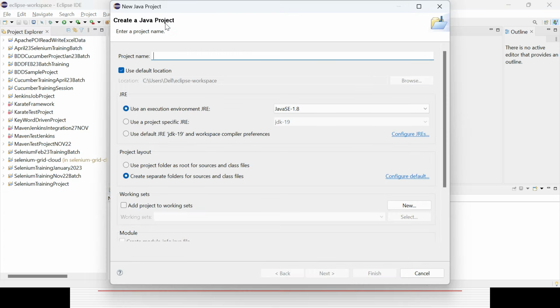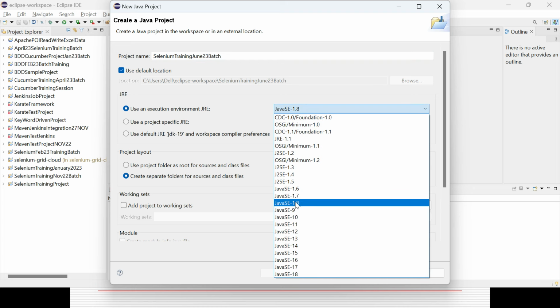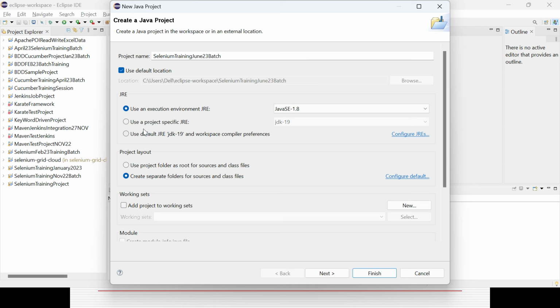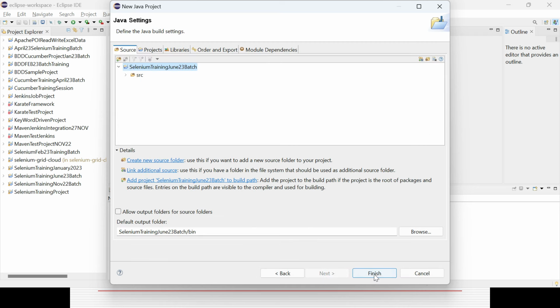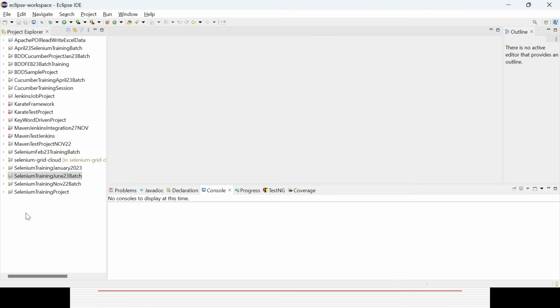Once you create the Java project, by default all the Java packages, classes, interfaces, methods will be associated with your project. So I can give something called Selenium training. Do not give any space, it will not take any space. 23 batch, and here you can select 1.8, that is better, otherwise you might get some problem. Click on Next, click on Finish simply. So your project got created,